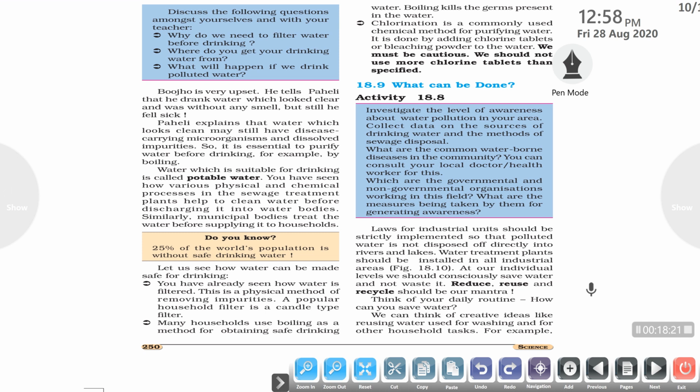It is done by adding chlorine tablets or bleaching powder to the water, and we should be careful while using the chlorine tablets, because we should not use more chlorine tablets than the specified amount. It can cause various types of diseases.